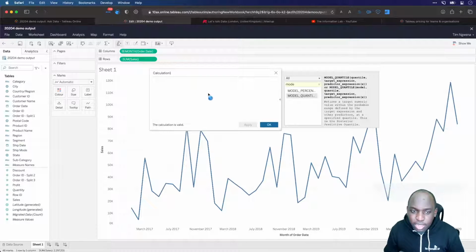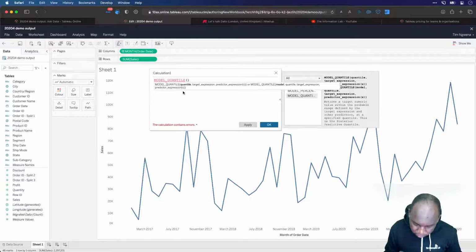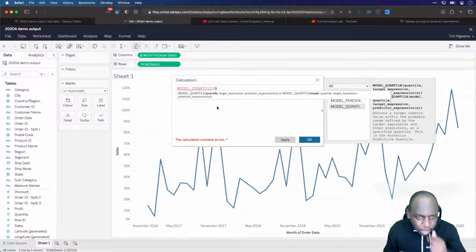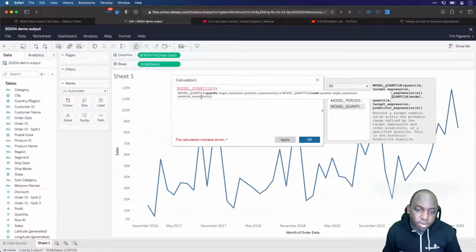I'm going to double click this so that it adds it nicely for me so I don't have to type it. Now, when I click inside of the function, let's see if I can expand this. I think it's going to expand everything. Actually, it's fine to be one size bigger. If I type this in, you'll see that it gives you an example of how the function should be written. If I look at this for one second, you'll see that I have two options. I have this one here, model quantile, target expression, predictor expression, or there's a little tiny "or" here that you can't really see. It says I can either describe it like this, where I tell what the model is, the quantile, the target expression, and the predictor expression.